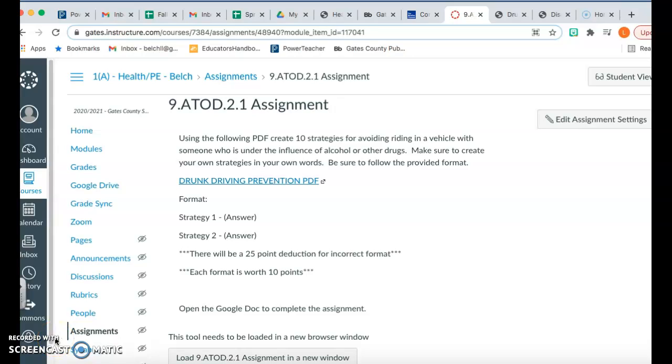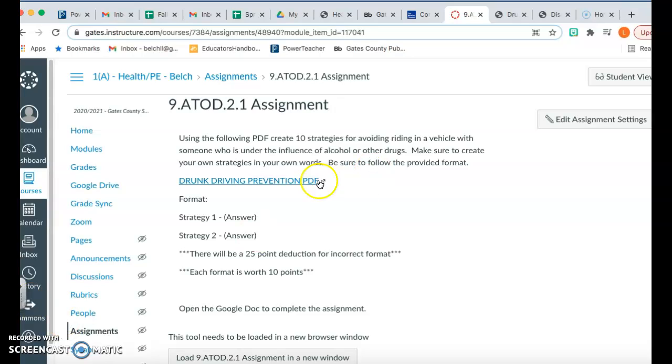Today in class, you're going to complete the 9.ATOD.2.1 assignment. Reading the directions, of course, it says using the following PDF, create 10 strategies for avoiding riding in a vehicle with someone who is under the influence of alcohol or other drugs. Make sure to create your own strategies in your own words. And of course, be sure to follow the provided format.